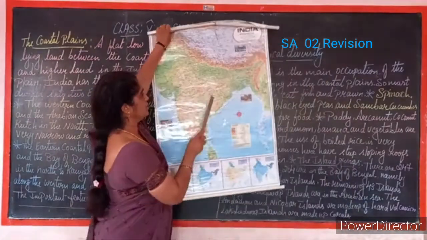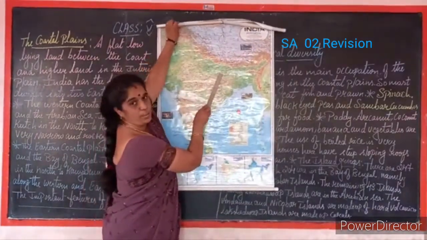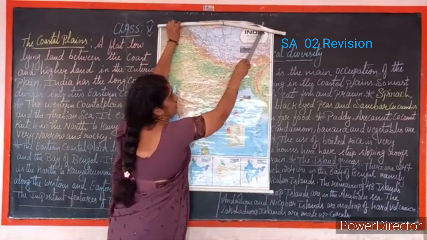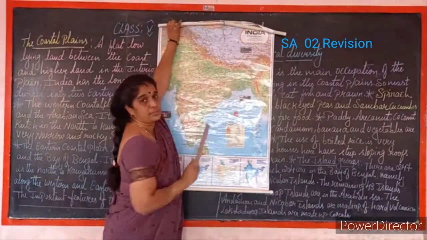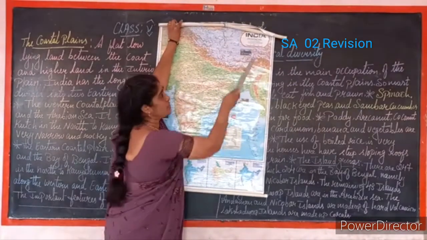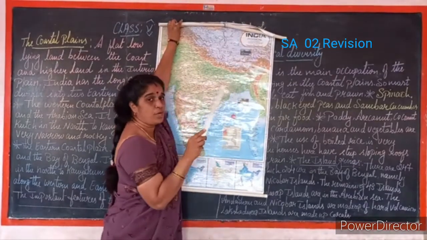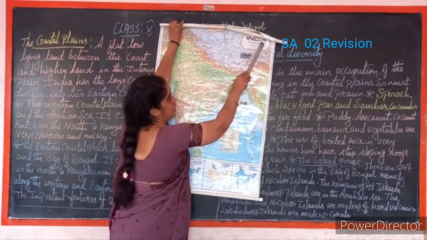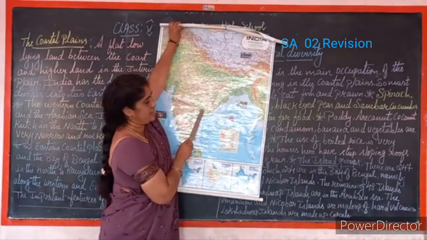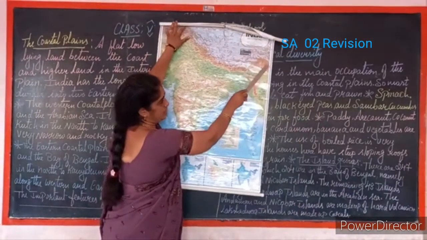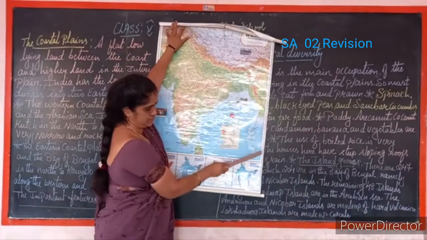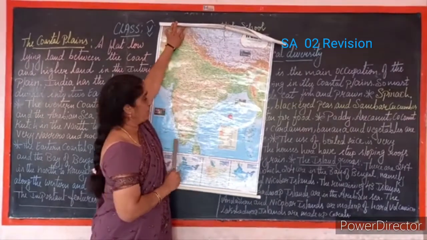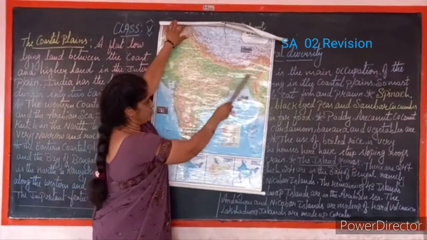See children, this is the India physical map. You can see here India physical. This is the title of the map. Title means, without this title we won't know what map it is. So we should know the title, India physical. And I said the scale. You will be seeing the markings here to the side, degrees. These are the scales.